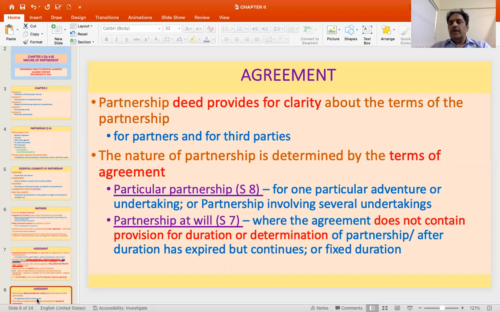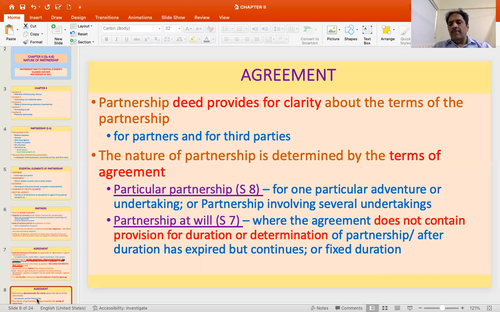So that comes out very clearly in a partnership deed, and it makes it very clear for the third parties also to understand what are the terms of engagement of the entity with whom they are dealing, so that they are clear about the authority of the particular partner to do something vis-a-vis third parties to bind the firm, or do something where the firm cannot be bound. So those items become very clear if you have a partnership deed.